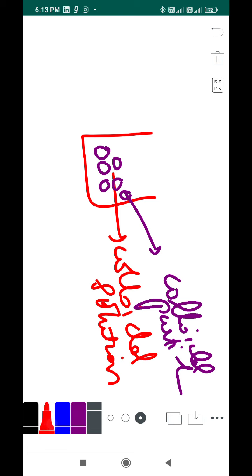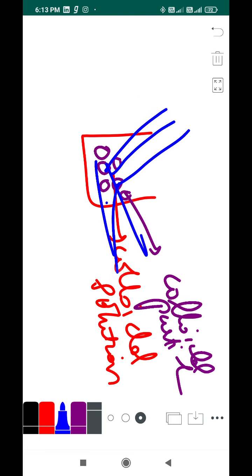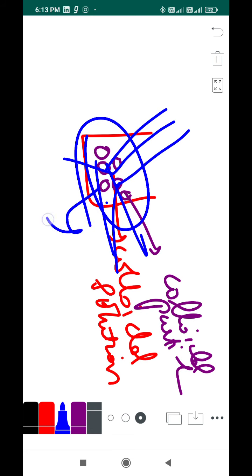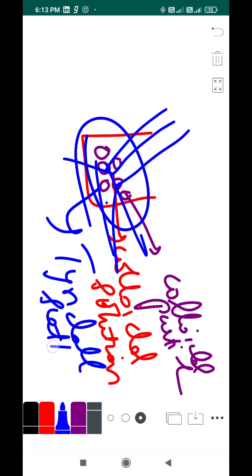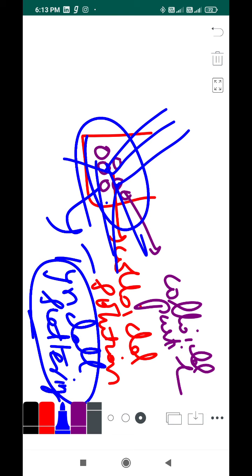So if a light ray falls on these colloidal particles, they will get scattered, and that kind of scattering is called Tyndall scattering. It doesn't matter how you pronounce it. What matters is what it means: Tyndall scattering is the scattering of light rays by the colloidal particles.